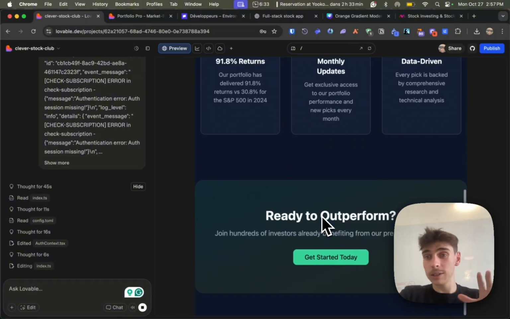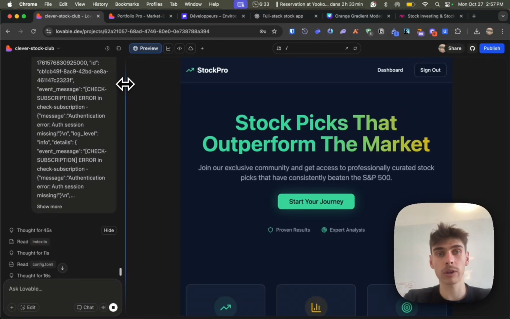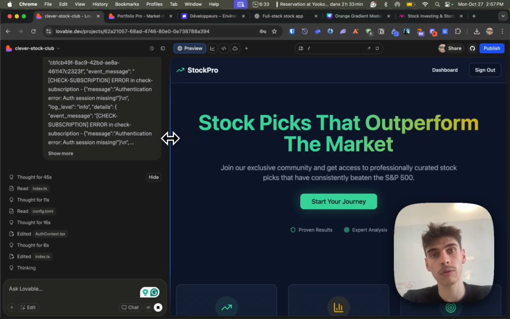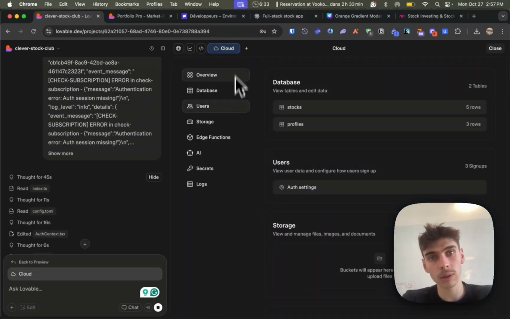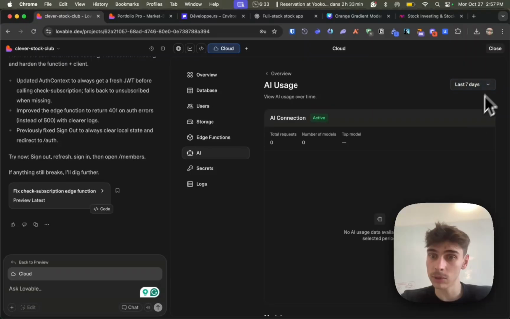So yeah, basically the whole tutorial is done here already. But what I want to do is to build more in front of you guys in order for you to understand what's the process in order to debug inside of Lovable, and what are the different features we can add. In terms of features, here I showed you pretty much everything. The last thing is the AI that I didn't check out yet, and the storage.